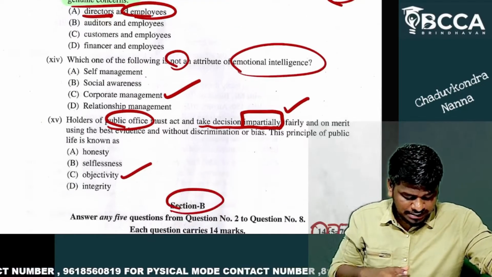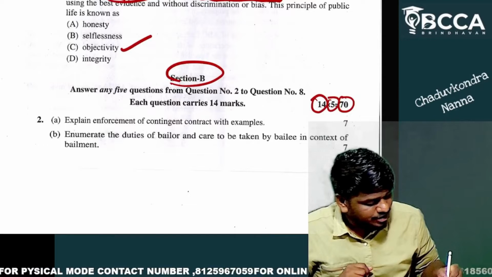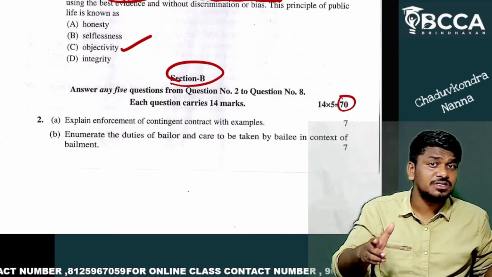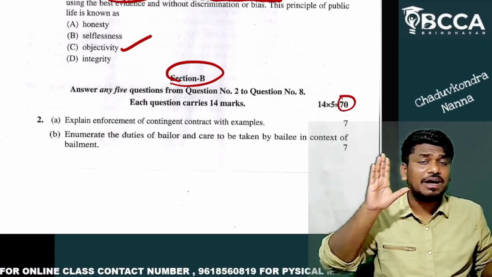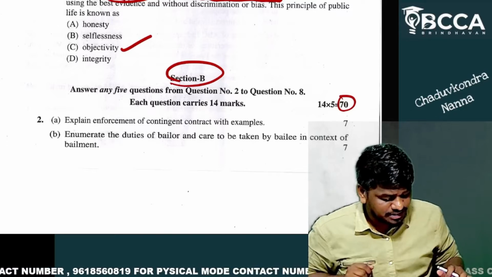Okay, let's go to section B. Section B carries 70 marks and 7 questions, and there is no need for you to attempt all 7 questions. You have to attempt only 5. Let's have a quick analysis of this section B also.